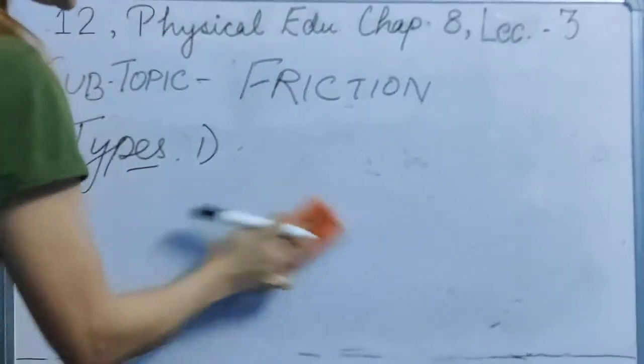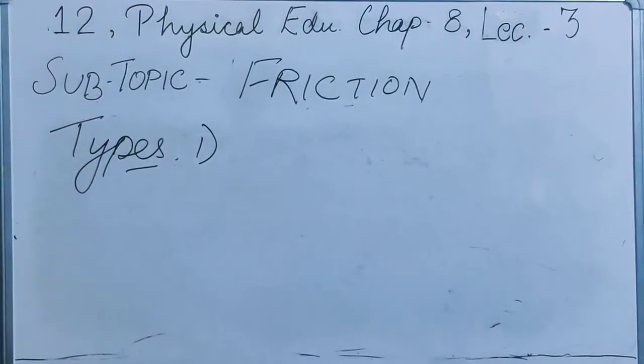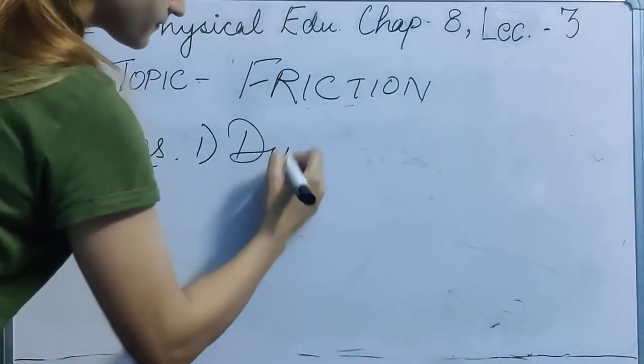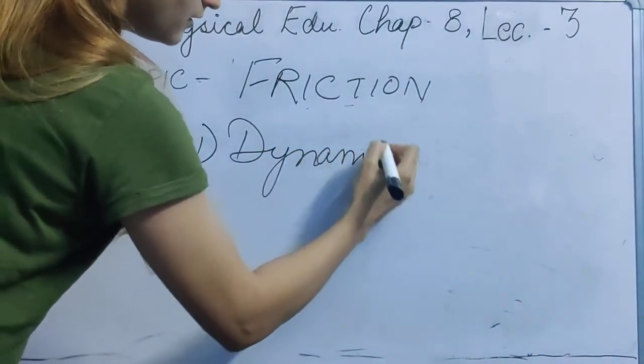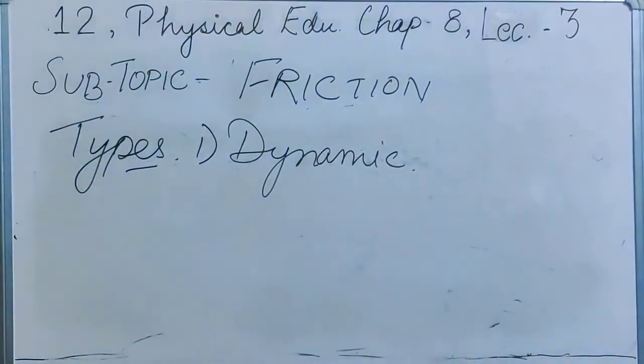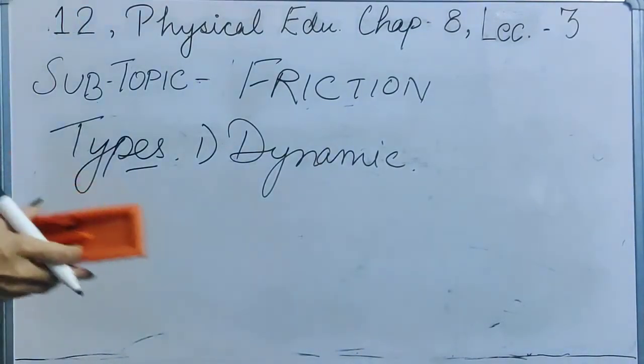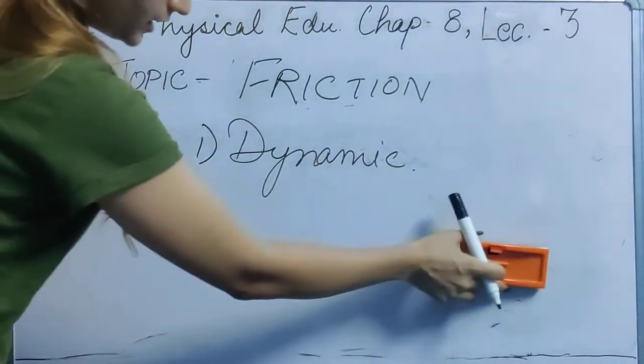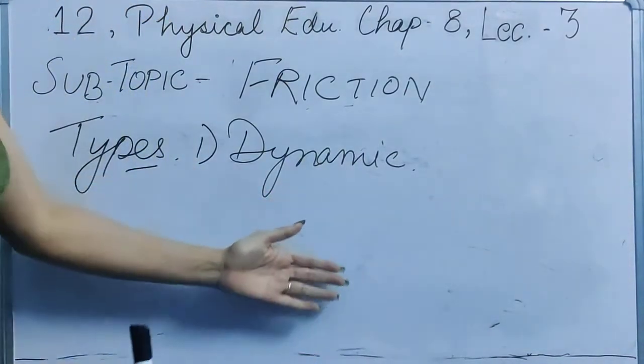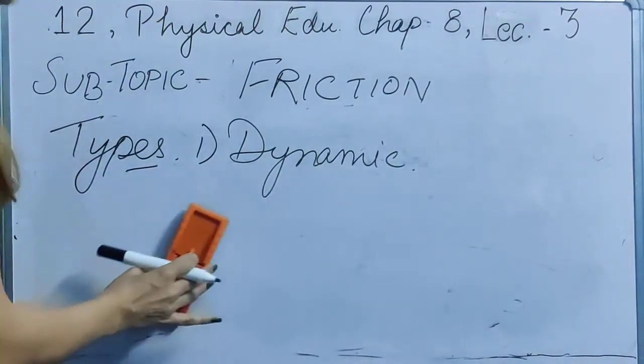The next one is dynamic. From the word you might have understood that dynamic means there will be movement. When we talk about dynamic, there is an opposing force which comes into play when one body tends to move over another. For example, if this duster is moving, there is friction between the whiteboard and the duster, and it is moving.